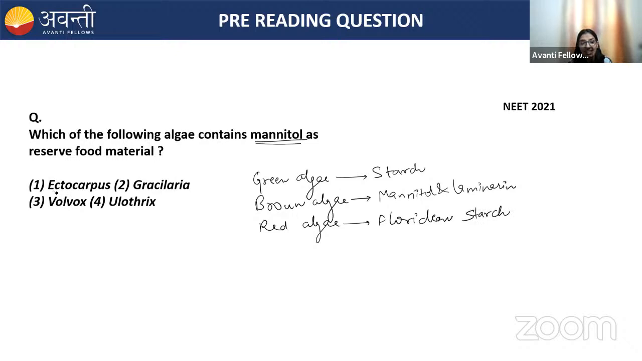Option 1 is Ectocarpus. Ectocarpus is the brown algae. So the correct option is option number 1. I hope it is clear now, Narsing.